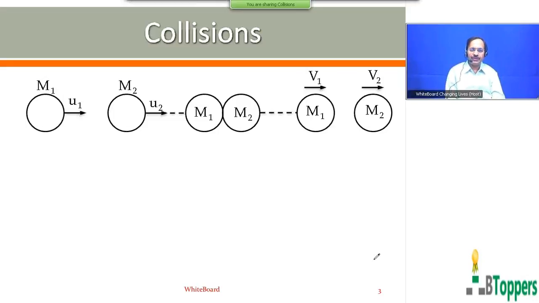So you can see the diagrams. I have shown the diagram for the simpler situation, one-dimensional collisions. U1, U2 represent the initial velocities of M1 and M2 before collision when we consider the case of one-dimensional collision between two elastic spheres moving in the horizontal direction. V1 and V2 denote the velocities of M1 and M2 just after collision.